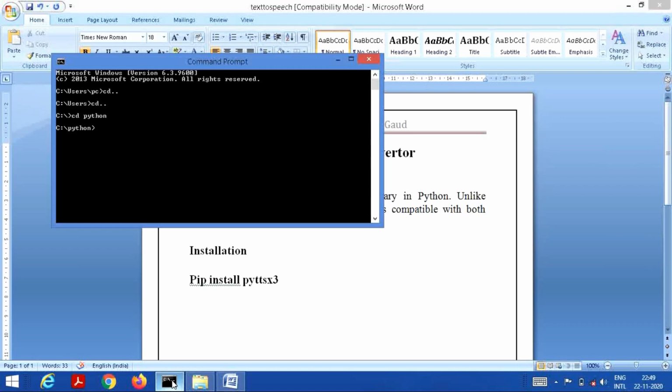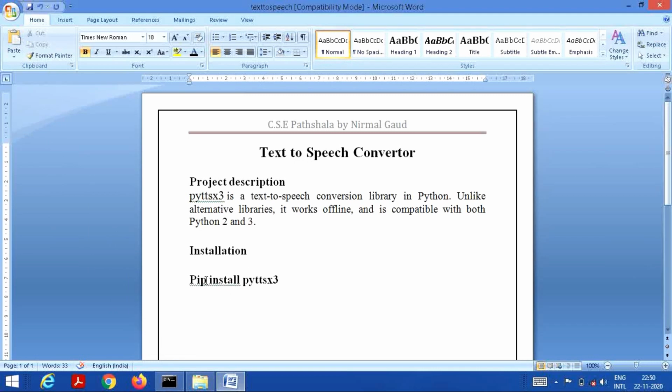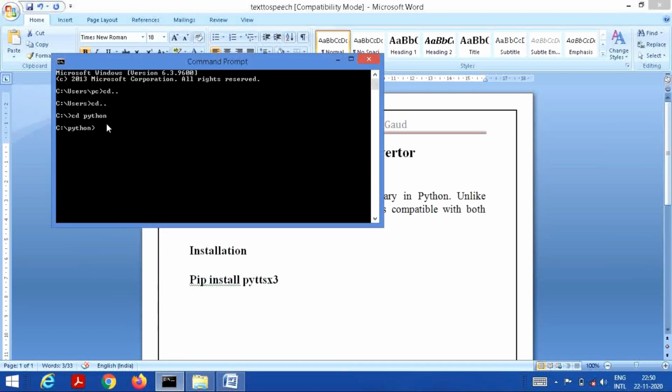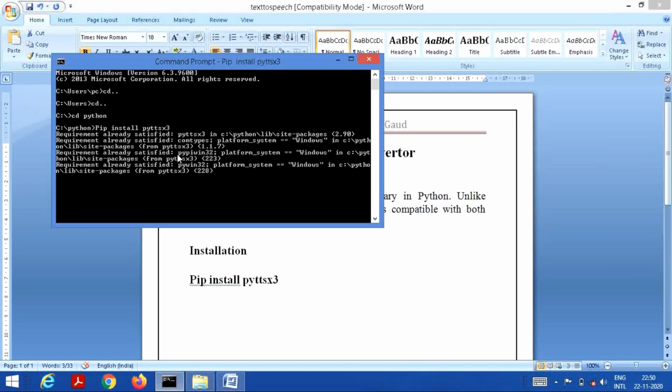In the Python directory, we need to install this package for text to speech conversion. So let's copy from here and paste here in the command prompt and press enter. As I have already installed this library file in my system, the output which is coming here is requirement already satisfied.